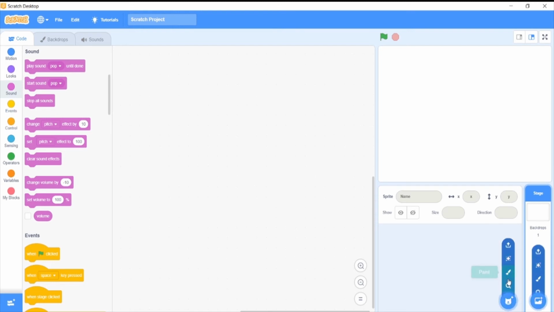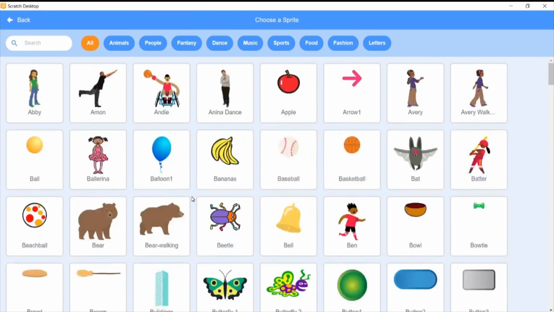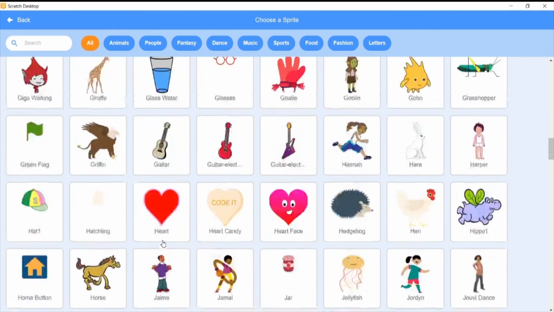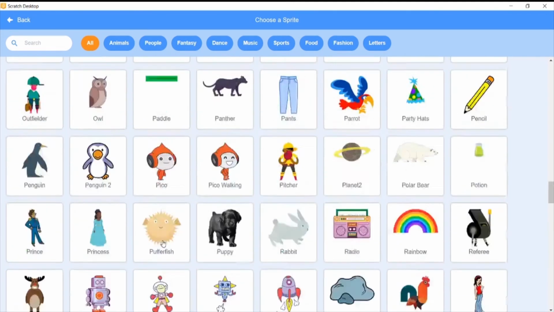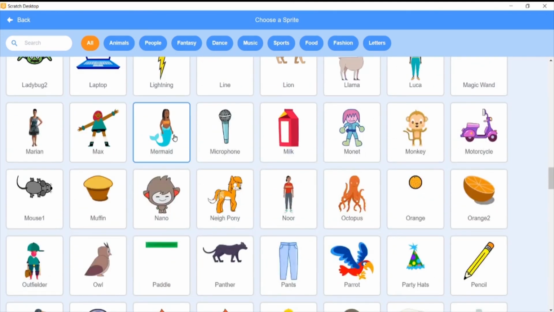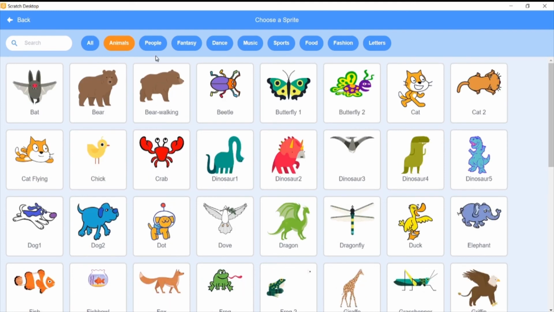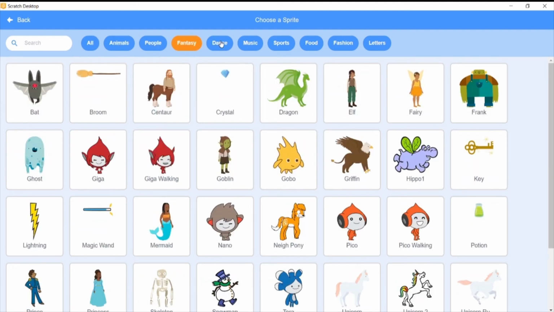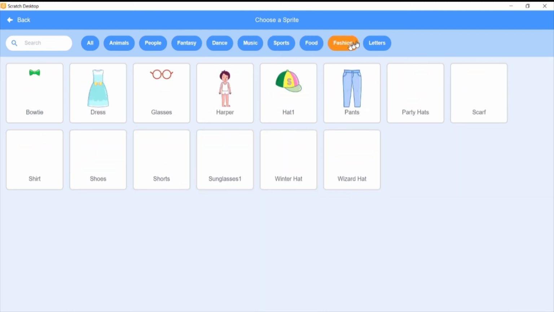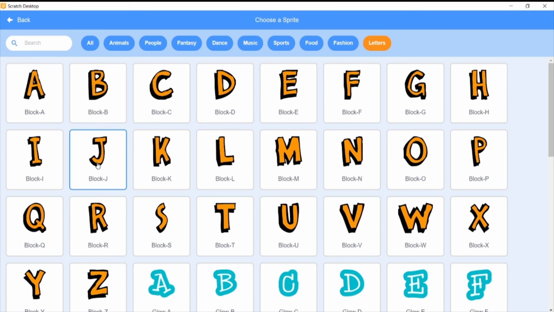You can see a lot of sprites. You can search for sprites. There are a lot of sprites in Scratch. So if you don't want to create your own sprites, you can find the sprites there yourself. There are animals, people, fantasy, dance, music, sports, food, fashion, and lots of other stuff which you can find.